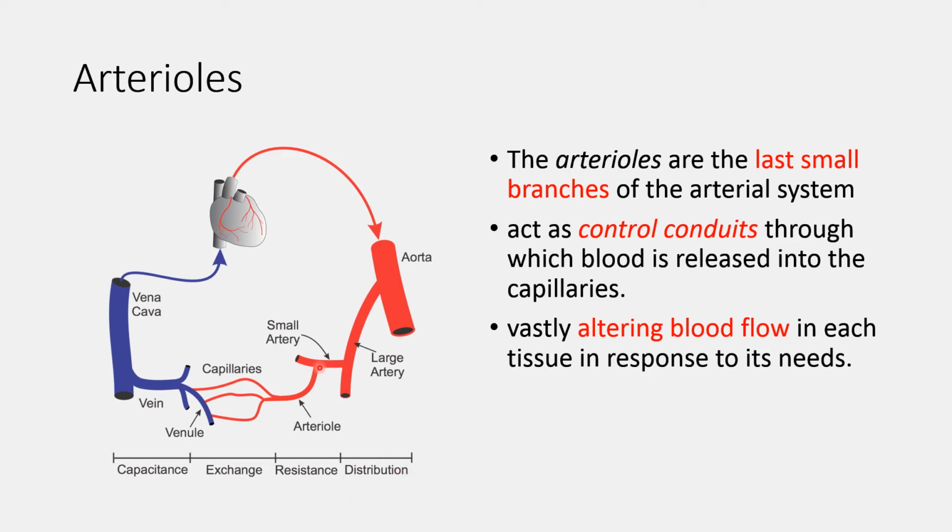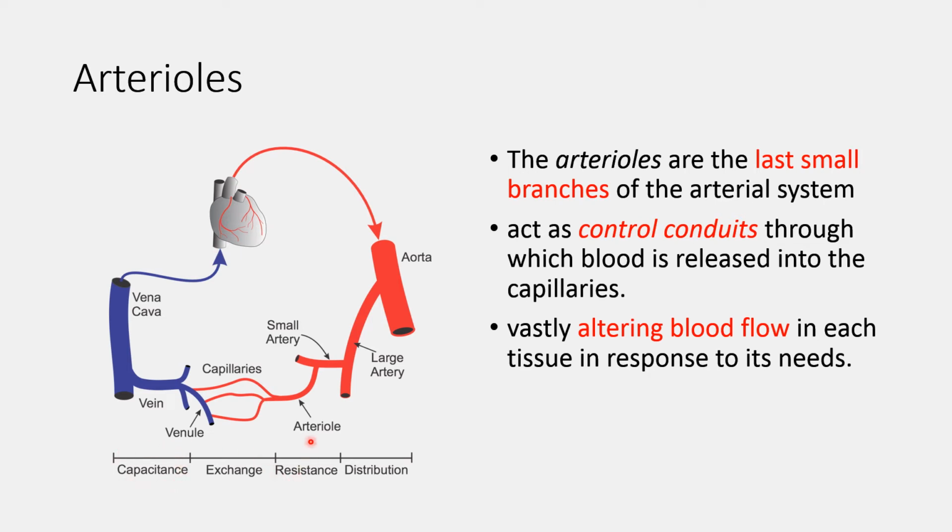From the small arteries, blood enters the arterioles, meta-arterioles and the precapillary resistance vessels. From these vessels blood enters the capillaries, and capillaries are the exchange vessels. From the capillaries blood enters the venules, veins, and then lastly the great vessels like the vena cava, and blood returns to the heart. So these are the capacitance vessels.